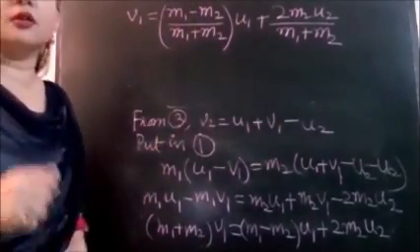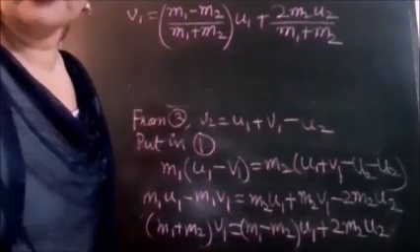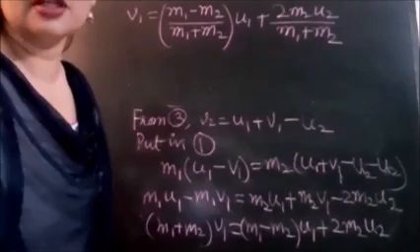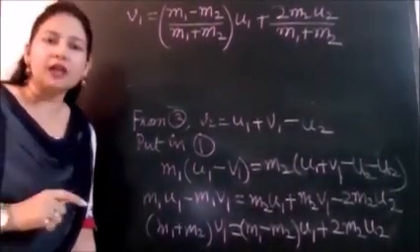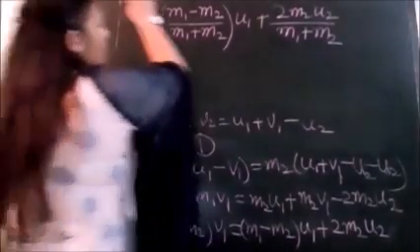This is a known formula, but we have to keep it in mind. This gives us the final velocity of ball 1 after the collision. So I can box it.